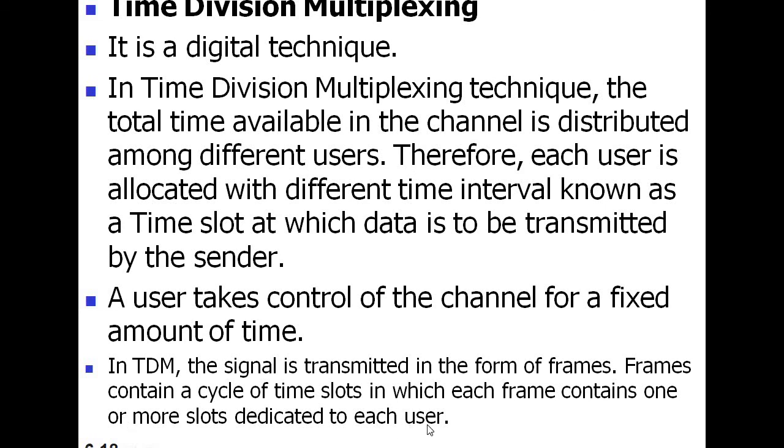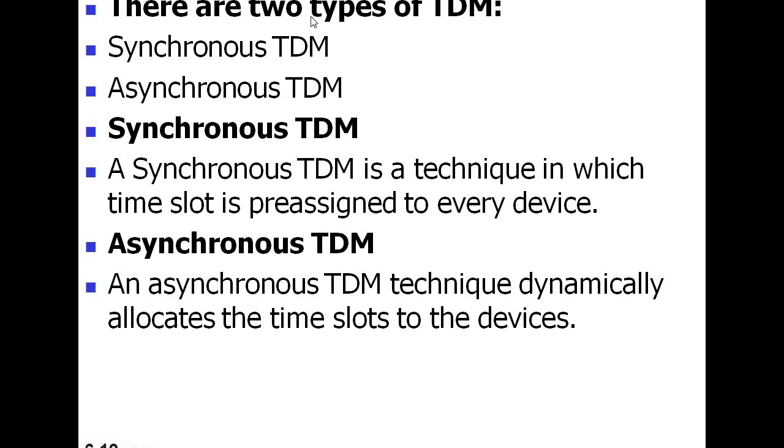Again, there are two types of TDM: synchronous TDM and asynchronous TDM. What do you mean by synchronous TDM? It is a technique in which a time slot is pre-assigned to every device. That means a time slot is previously assigned to each and every device connected to the transmission medium.